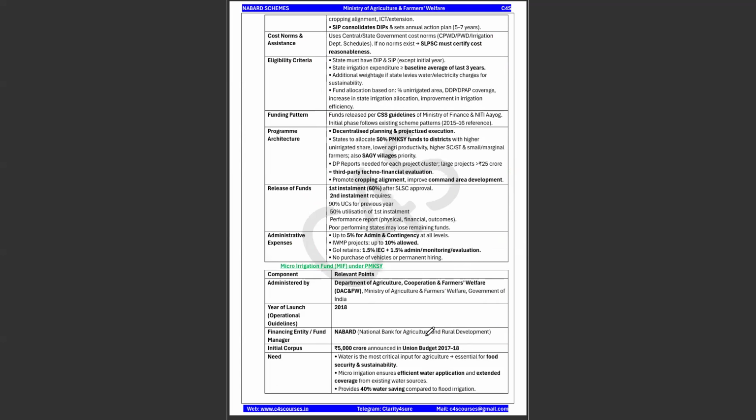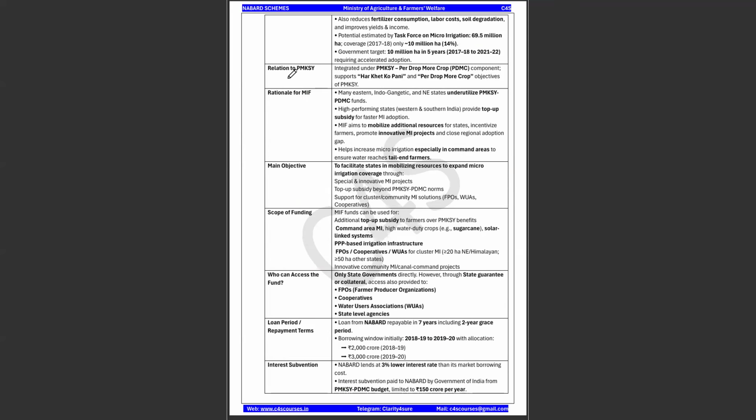Right. So these are some of the norms, eligibility criteria. Please go through this, and funding pattern as per the centrally sponsored guidelines. Okay, and release of funds will be in installments. Okay, and micro irrigation, yes, this is also an important aspect which was launched in the year 2018. Financing agency is NABARD, so this becomes important. Initial corpus of 5,000 crore was announced in the budget 2017-2018. What is the relation to the per drop more crop scheme? So it is integrated to that particular scheme.